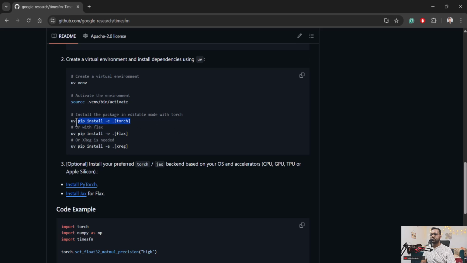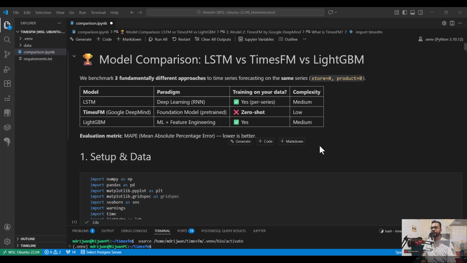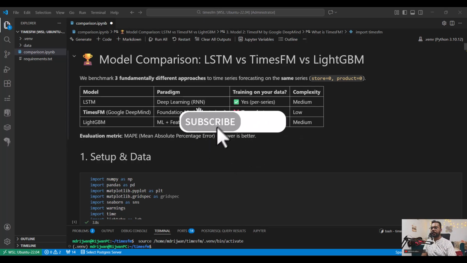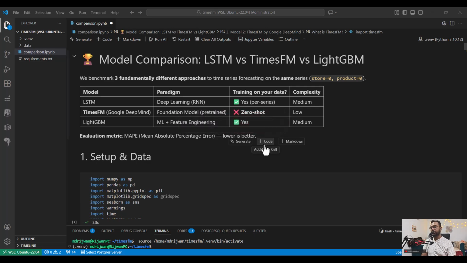I have installed it the PyTorch way, which is a lighter model. Otherwise, I found it's quite a big model that I was not able to pull. The model is currently hosted on Hugging Face. It will pull, and then you can run it locally. So if you go here, this is my notebook where I have compared three types of models.